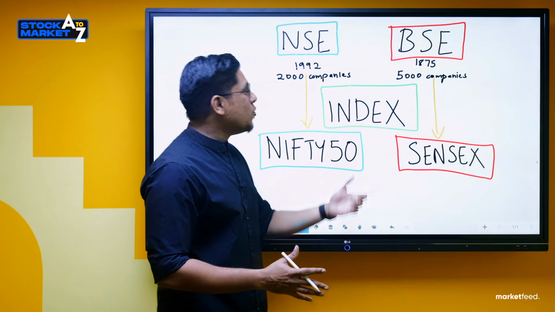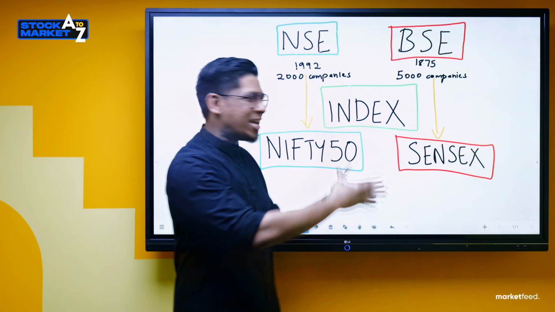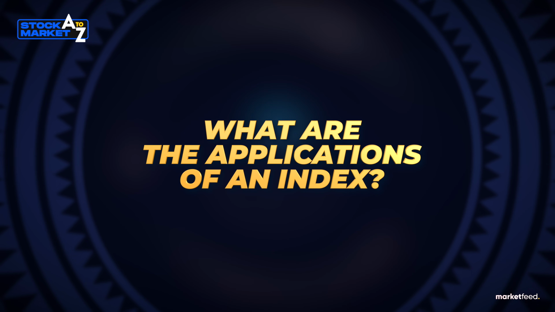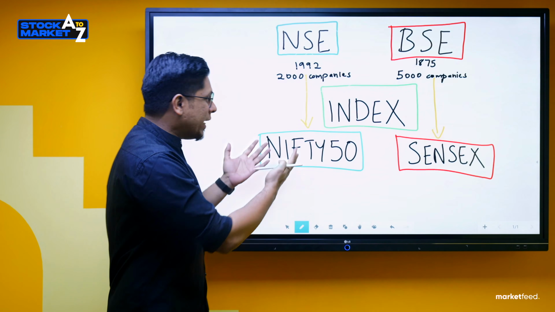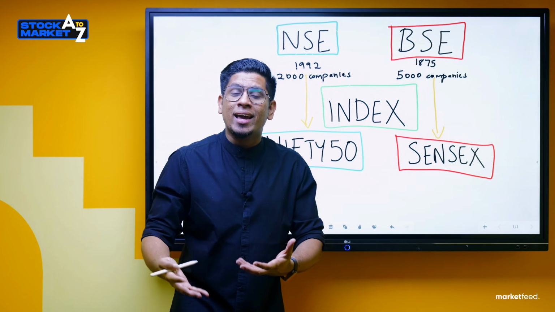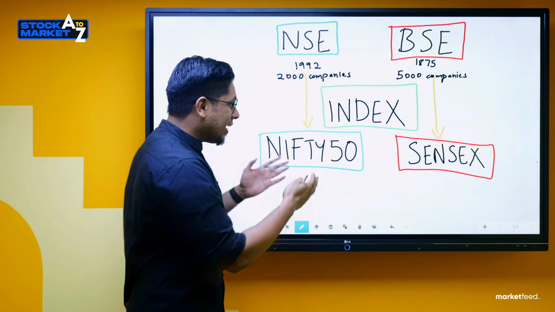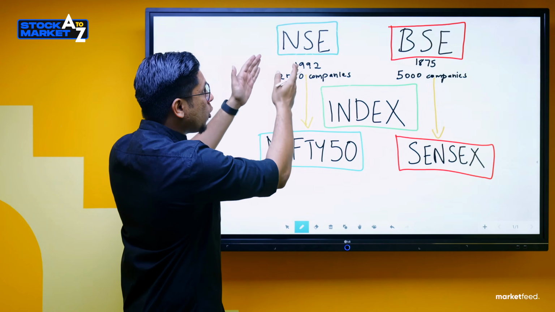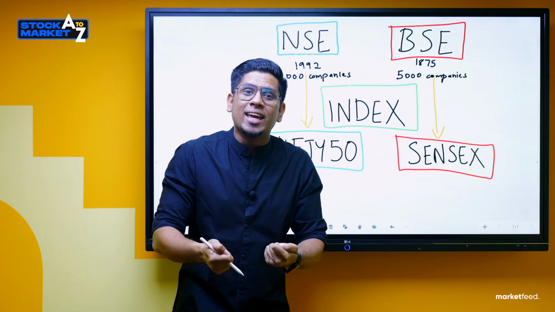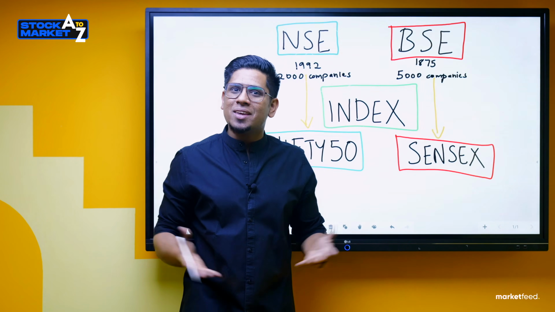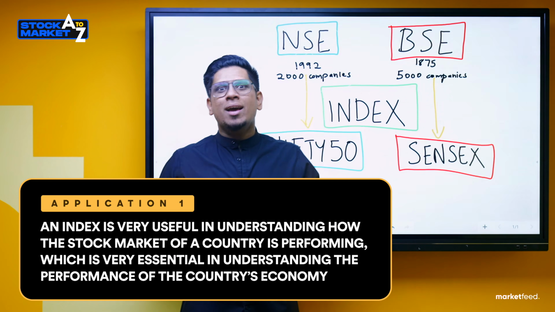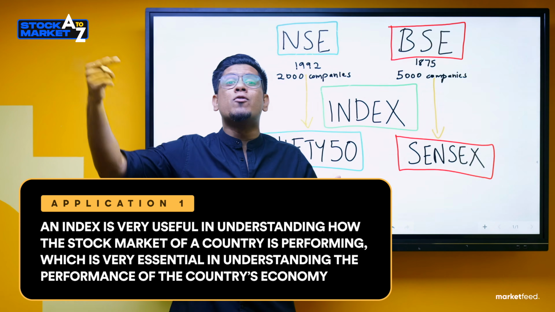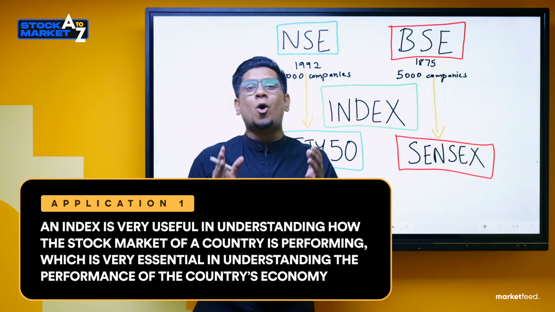Now that you clearly understand what an index is, and you also understand what Nifty 50 is and what Sensex is, the next job is to understand the application of an index. The first application or use of an index is exactly what we've been discussing so far. That is, an index will indicate how a stock market is performing, and how a stock market is performing will in turn indicate how the economy of the country is performing. Right? So the first application or use is that an index is absolutely useful in telling how the stock market of a country is performing, and that will tell how the economy of a country is performing.